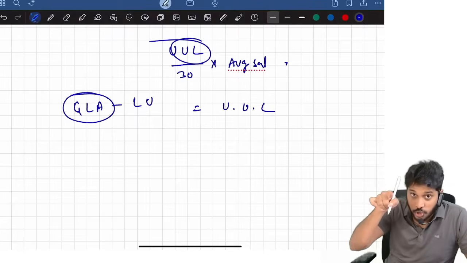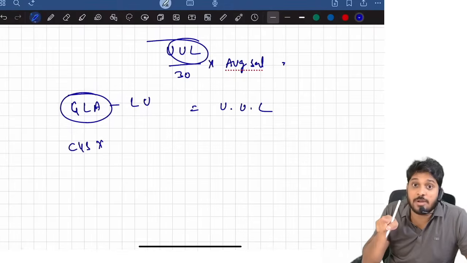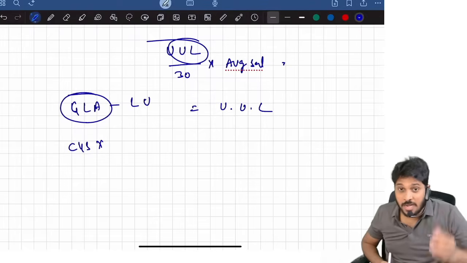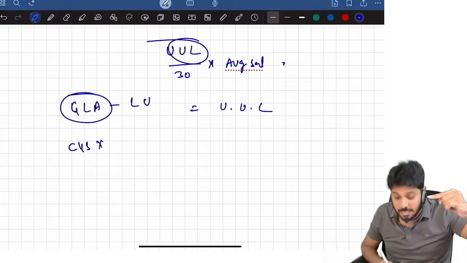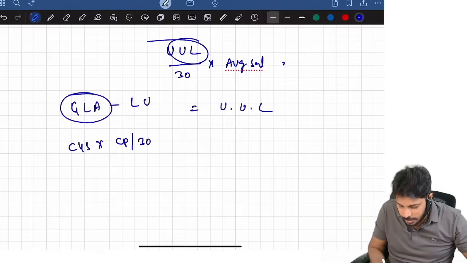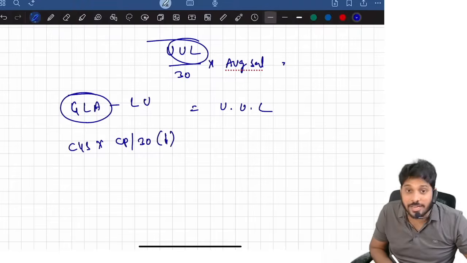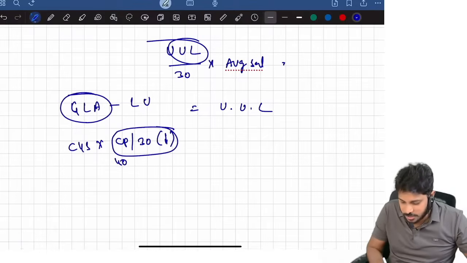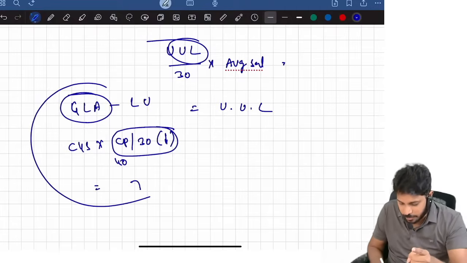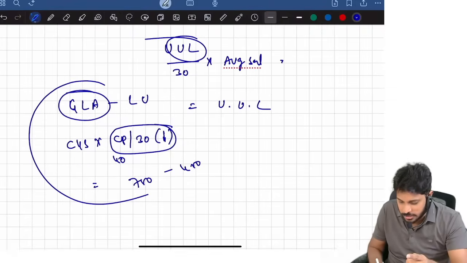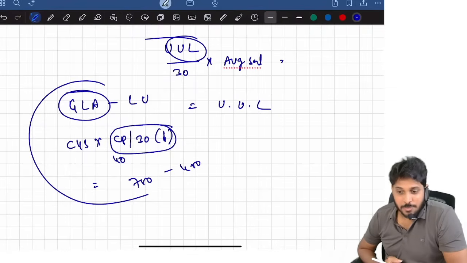When computing gross leave available, take completed years of service into leaves per annum available, the gross leaves per annum. Now the company policy may be 40 days, 45 days, 50 days, 35 days and so on. No, don't take that. Take the company policy or 30, whichever is lower, that much only. Suppose the company policy is 40 days, then per annum 30 only we will consider. Like that you consider gross leave available. We calculated 750 days minus leave utilized. That leave utilized in the problem they'll give you, 450 days.